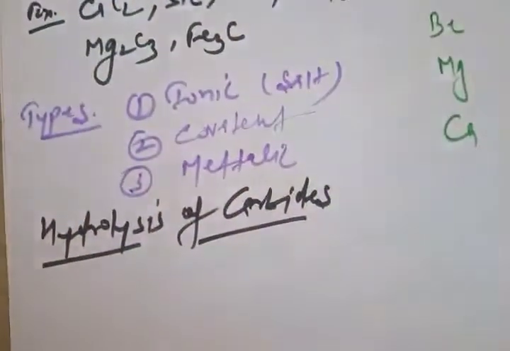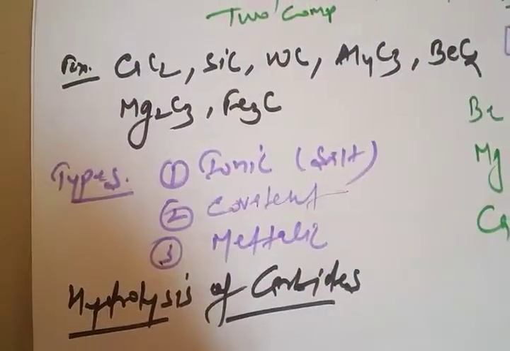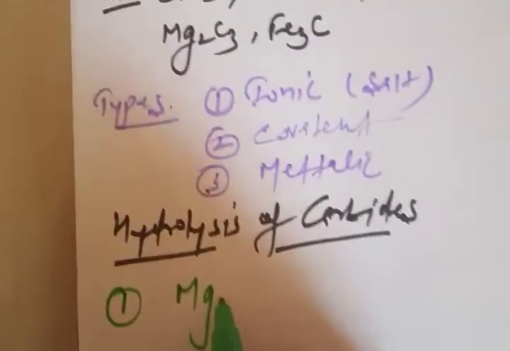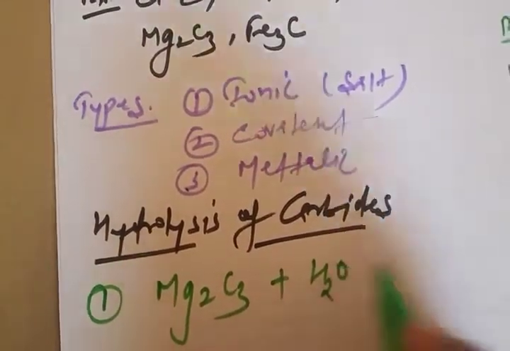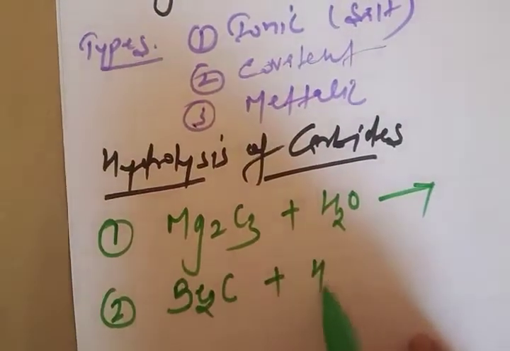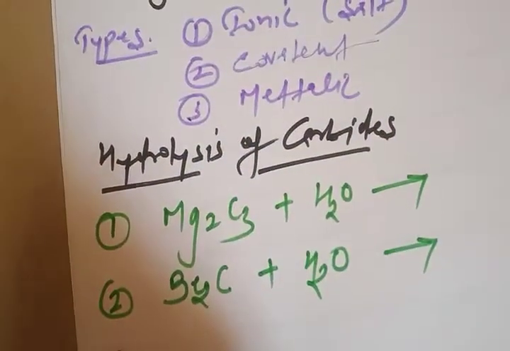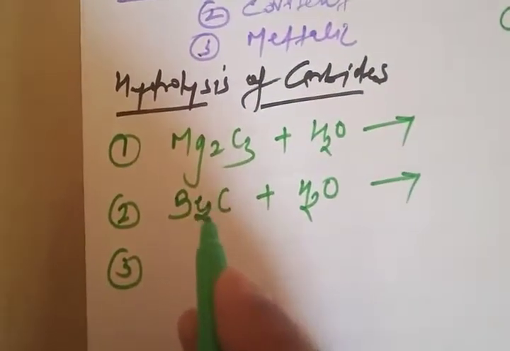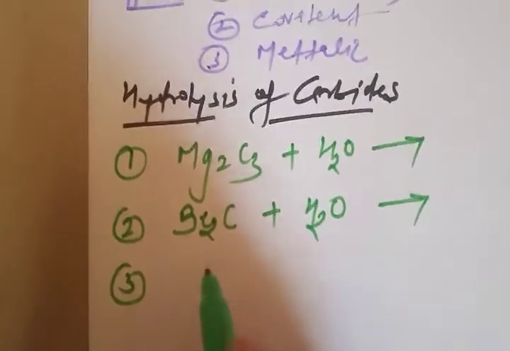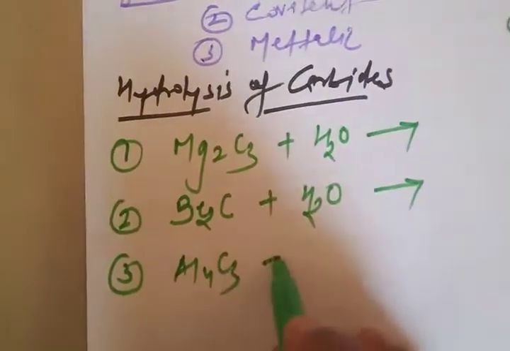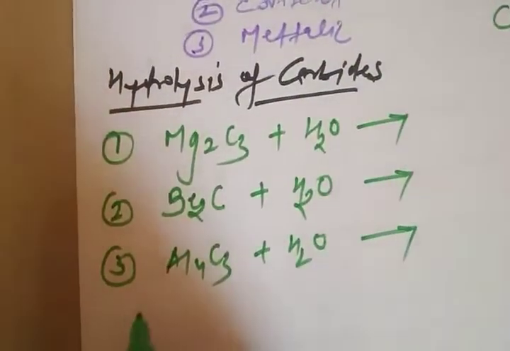We start with the very first, the hydrolysis of Mg2C3. Then the second one is the hydrolysis of Be2C. Then the third is Al4C3 hydrolysis, and calcium carbide.